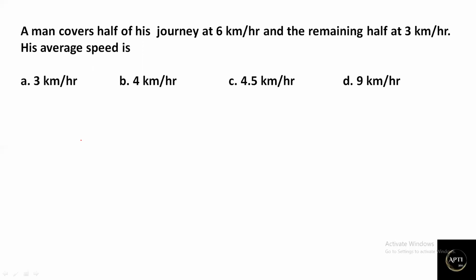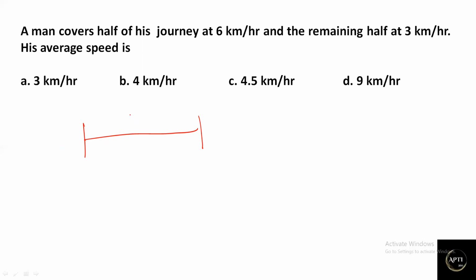This is another type of question which belongs to the same average speed. A man covers half of his journey at 6 km per hour and the remaining half at 3 km per hour. It is again the same. As in the previous questions, where a person goes from home to college and returns from college to home, the distance will be constant.